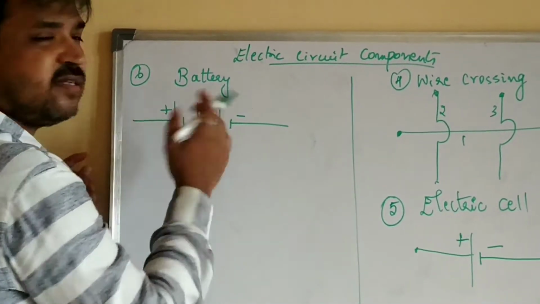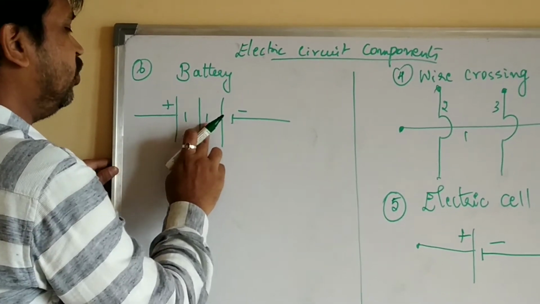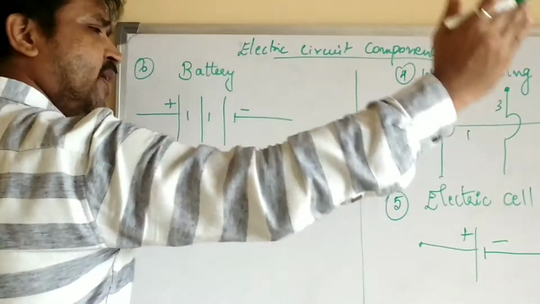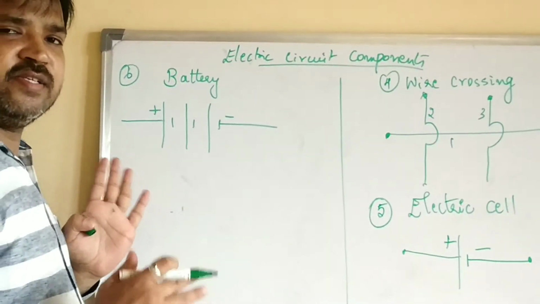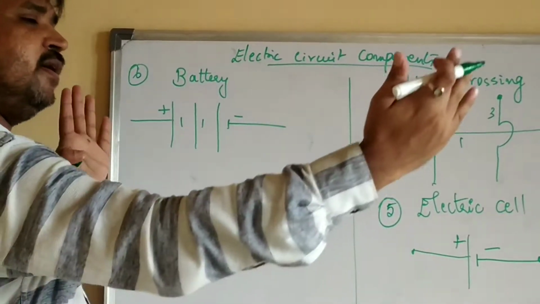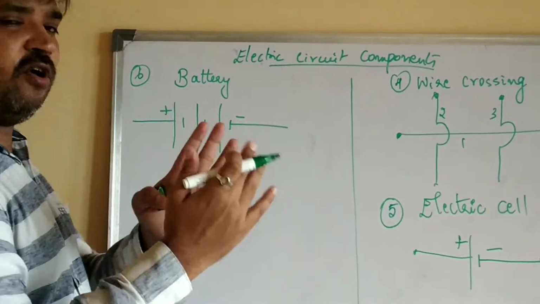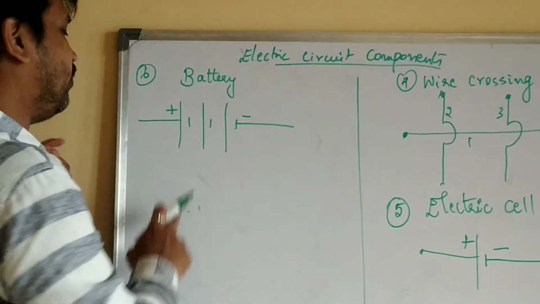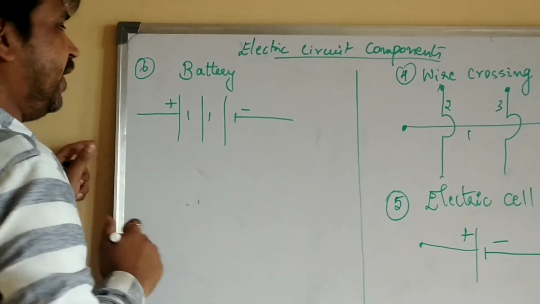Now see here, how many cells are connected here? 1, 2, 3. Like this you can have n number of cells connected in series or parallel, both. So here it is in series. That's why a group of cells forms the battery, and of course here it is positive and here it is negative.